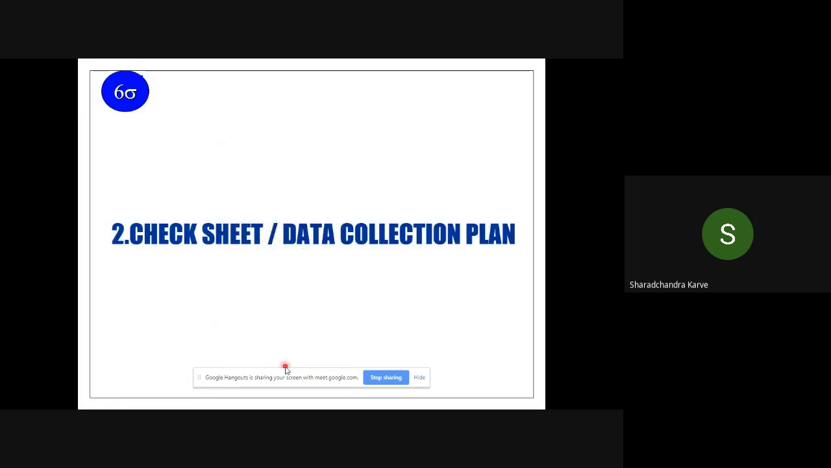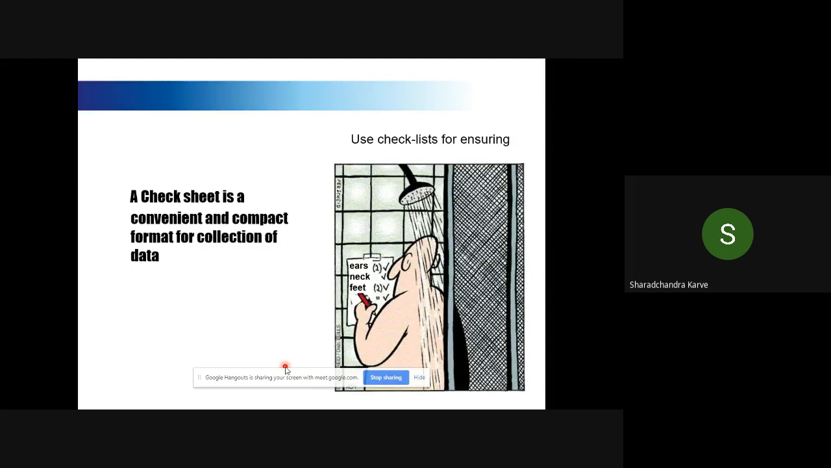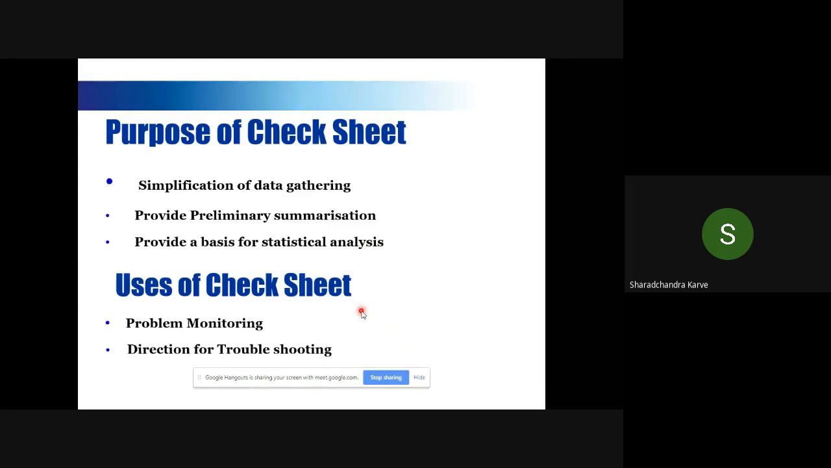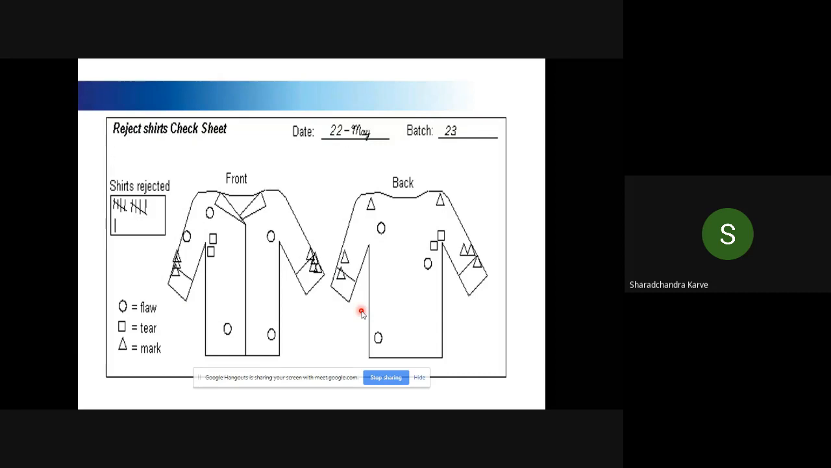The second tool is called a check sheet or a data collection plan. It is also simple. Whenever you go for any traveling, generally you have a check sheet, and while going out, have you switched off the geyser or not, have you closed the gas or not, like that you have a check sheet. So here is also an example. He is having his bath. While taking his bath, he is using a check sheet whether I have cleaned my ears, neck, feet, etc. This is a generally convenient format of a check sheet. But here we are using that as a data collection check sheet. So let us look at an example of how it can be used for data collection.